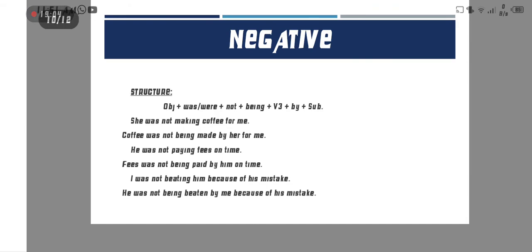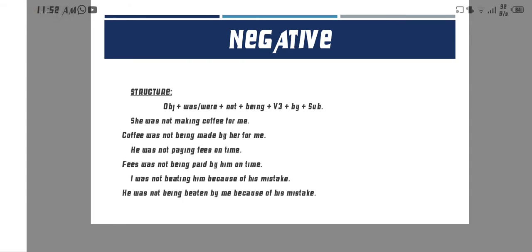Okay, now the negative sentence. To make a negative sentence, always put not after the helping verb. So what is the structure? Object, was or were, then not, then being, verb third form, by, and subject.